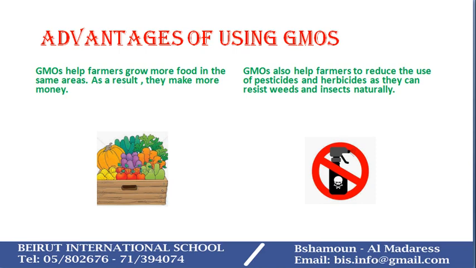Moreover, GMOs help farmers to reduce the use of pesticides and herbicides as they can resist weeds and insects naturally. When scientists create the GMO crops, they actually introduce or work on creating crops that do not need lots of herbicides and pesticides to save trouble for the farmer and for human beings. So, a farmer using GMO crops won't need to use lots and lots of pesticides and herbicides. So, this is one of the best advantages of GMOs.